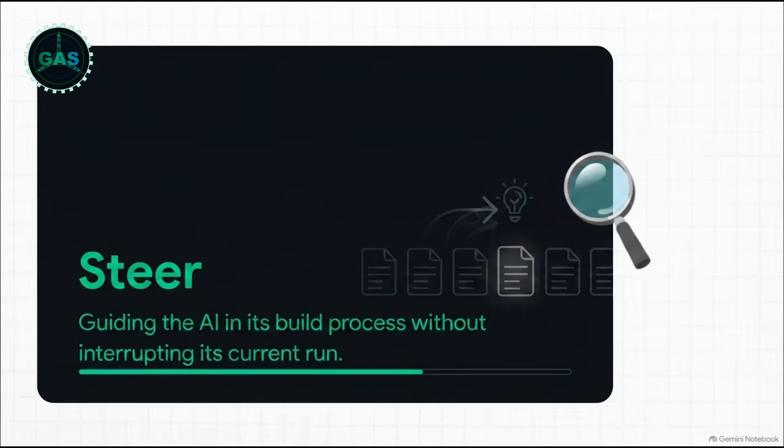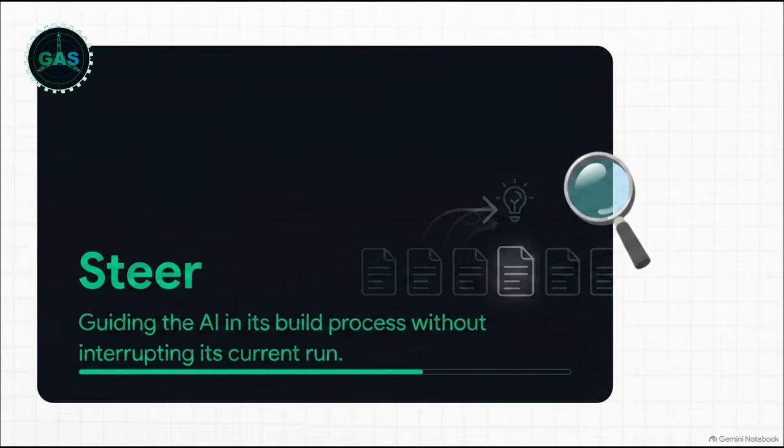Another huge feature of this ultimate workspace is the ability to steer. Let's say your AI agent is running a long background task, maybe writing a massive 5-part newsletter sequence. Halfway through, you realize, I want to inject a new thought, or you just want to completely change the tone. In the past, you'd have to hit stop, lose all that progress, and basically start over from scratch. Steering solves this completely. It lets you give mid-course corrections without ever breaking the AI's workflow. You literally just submit your new adjustments on the fly, and the system dynamically integrates your guidance into the very next thing it generates.